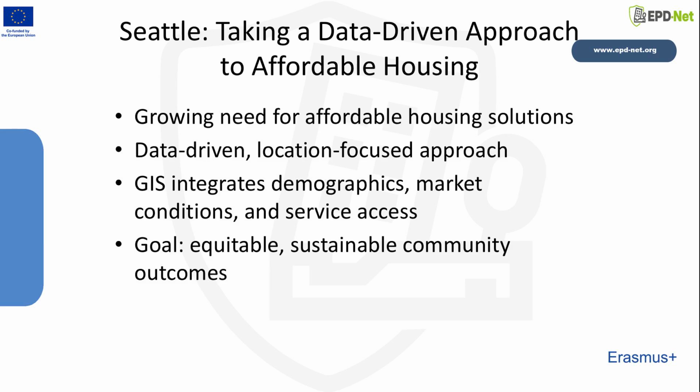Our second case study takes us to Seattle, a rapidly growing city where rising housing costs and population pressures have made affordability one of the most urgent planning challenges. Seattle's response has been to adopt a fully data-driven, geographic approach, bringing together demographics, land use patterns, transit access, and community needs to guide housing decisions.